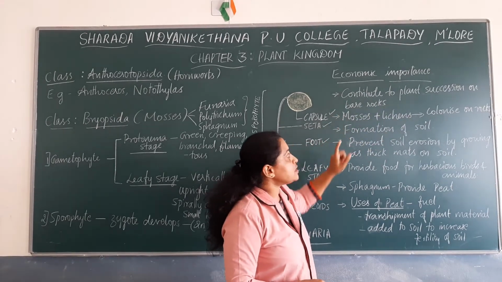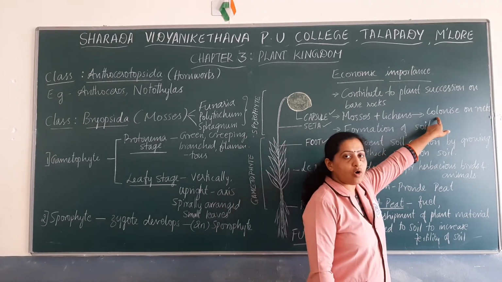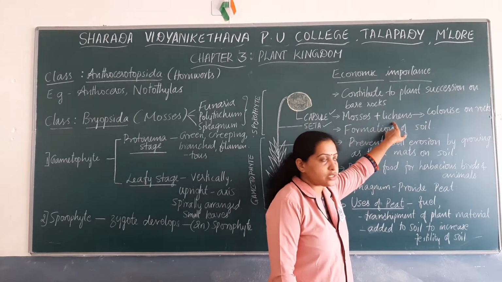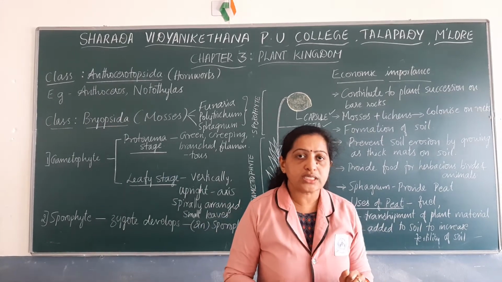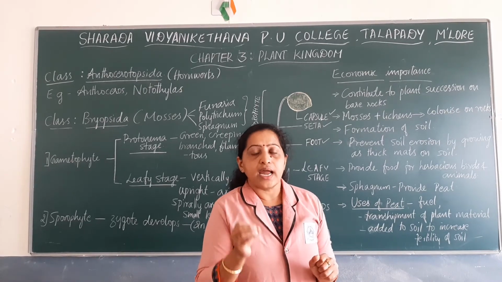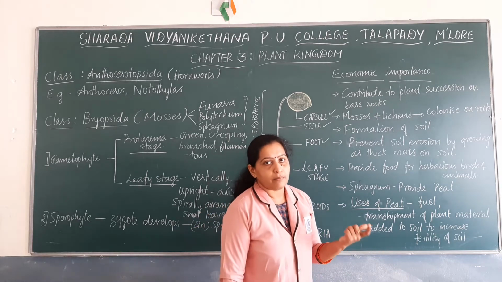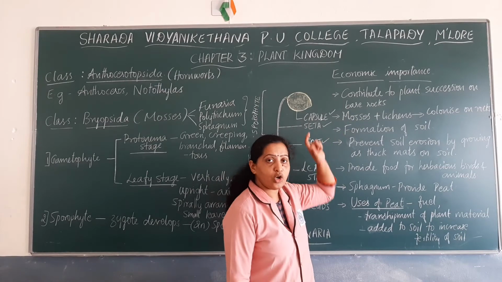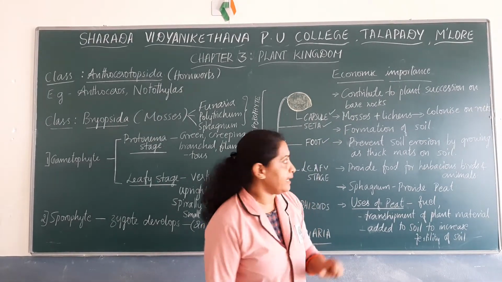And these mosses, in association with lichens, usually colonize rocks. As I mentioned earlier, the mosses along with the lichens colonize the rocks, which means they grow in colonies on rocks. They break down the rocks to form soil particles, and these soil particles can sustain other higher plants. In this way, there is plant succession seen on barren rocks or bare areas.